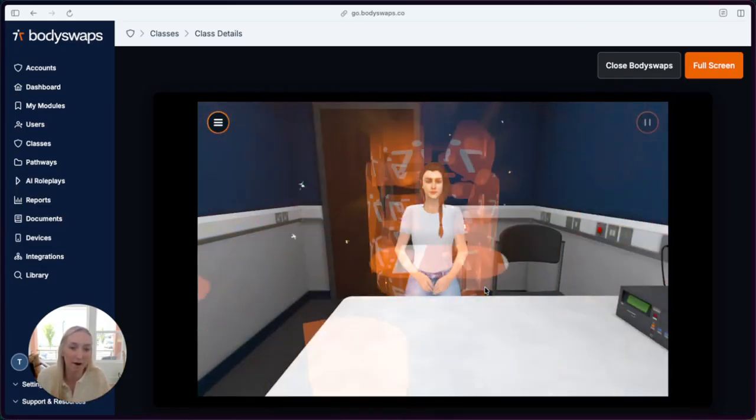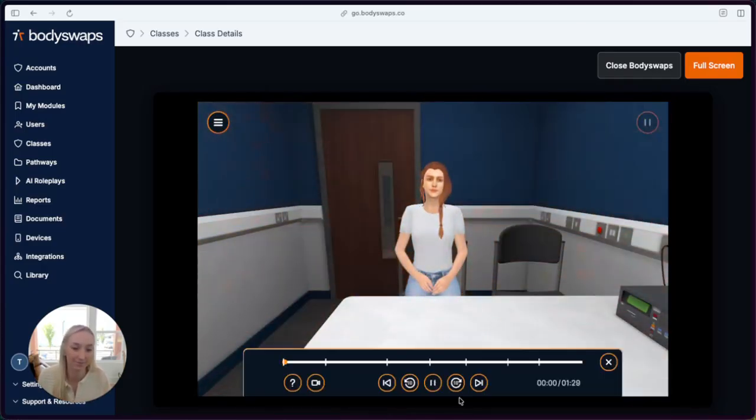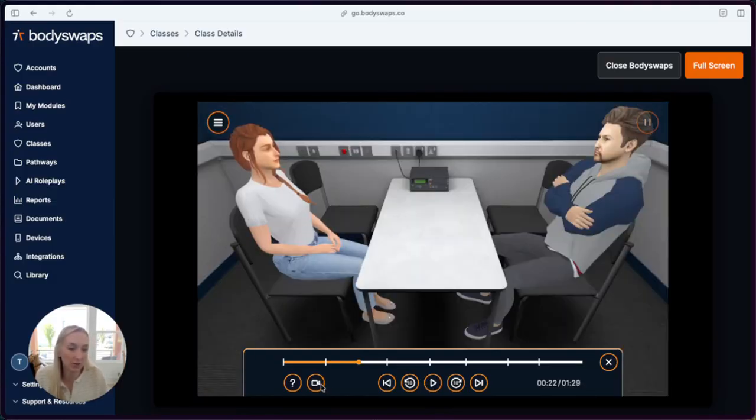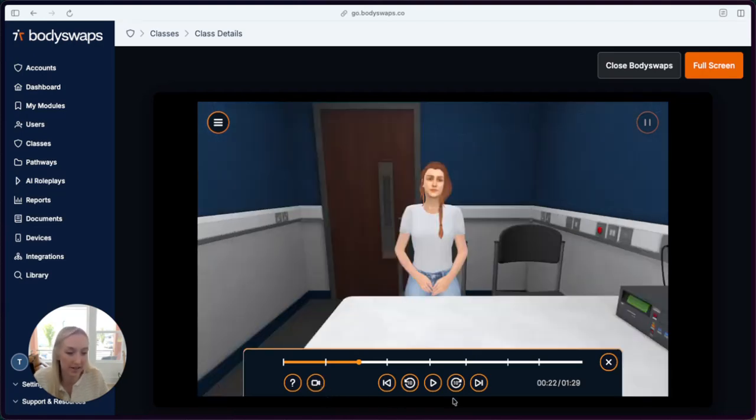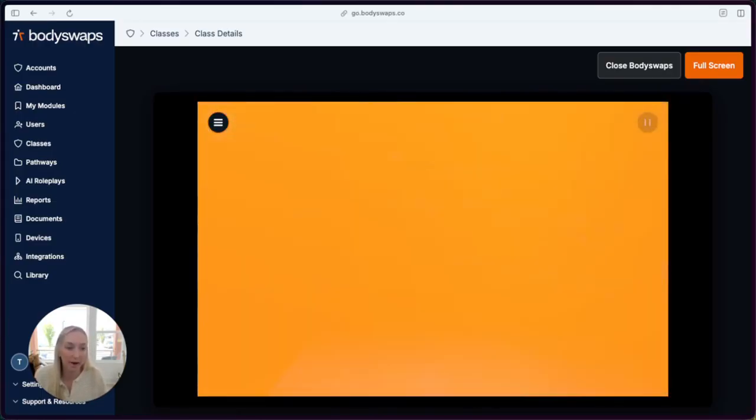I'll be able to see my avatar. And we can rewatch this scenario from various different angles, so from a neutral third party, or again, from my angle or his angle. This allows the learner to have an additional moment of self-reflection. Now we'll go to our feedback.